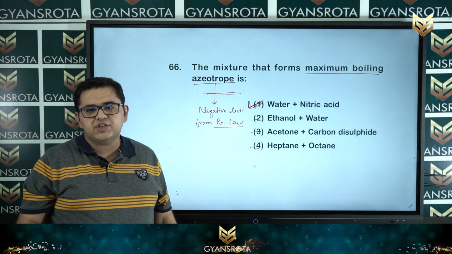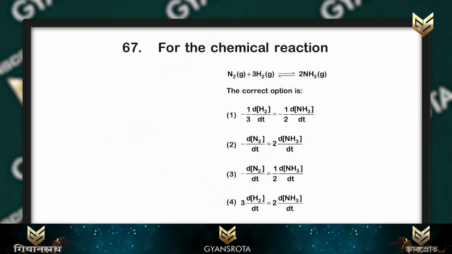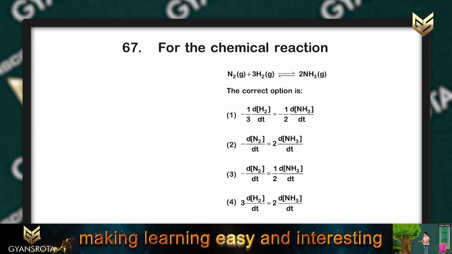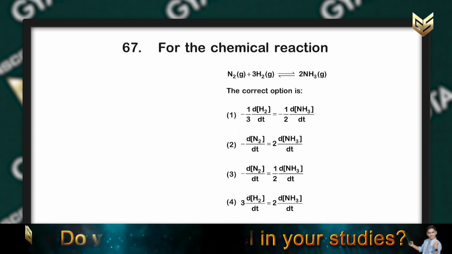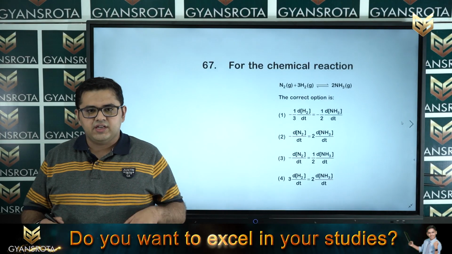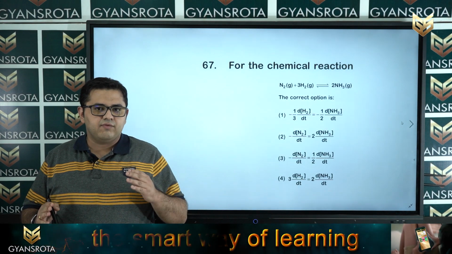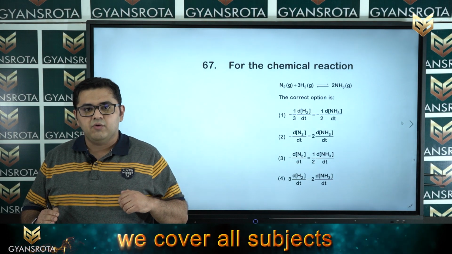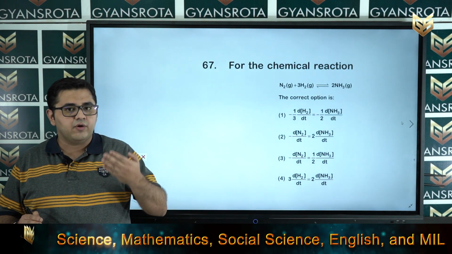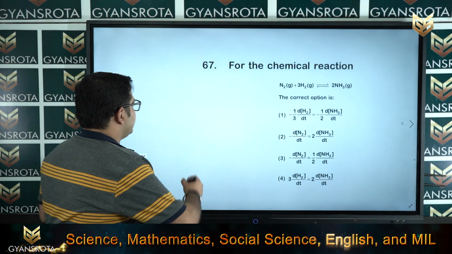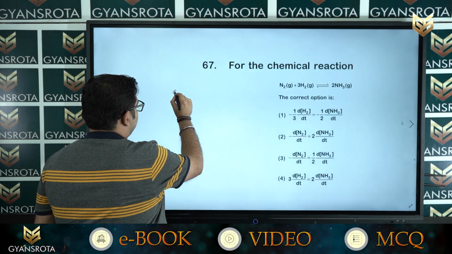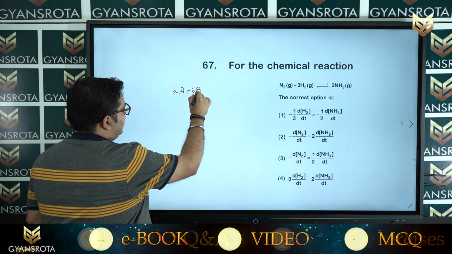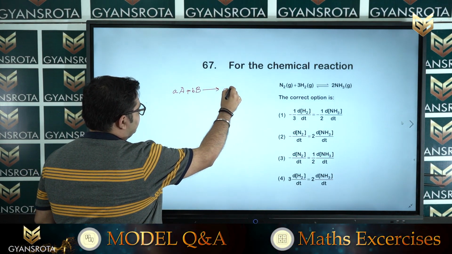Now, we are moving to the next question, that is question number 67. So, question number 67 is on the screen. For the chemical reaction, which is already shown on your screen, they ask for the correct option. Now, this question is basically from your Chemical Kinetics chapter of NCERT Class 12. So, moving on to the solution, how we are going to solve it. We are going to consider a general chemical equation, that is A, B, and we obtain our product as C.